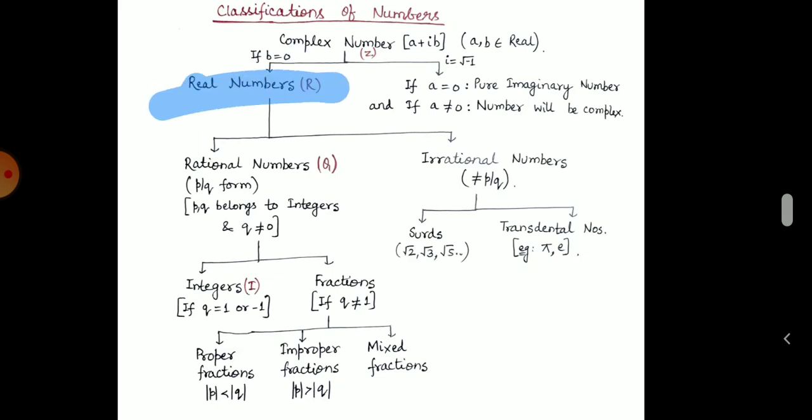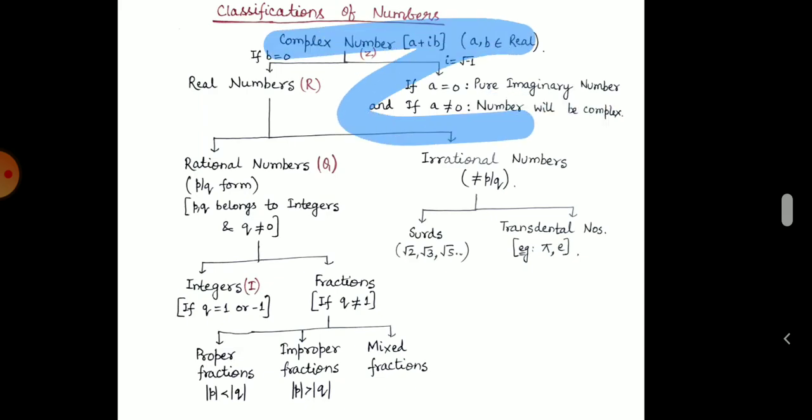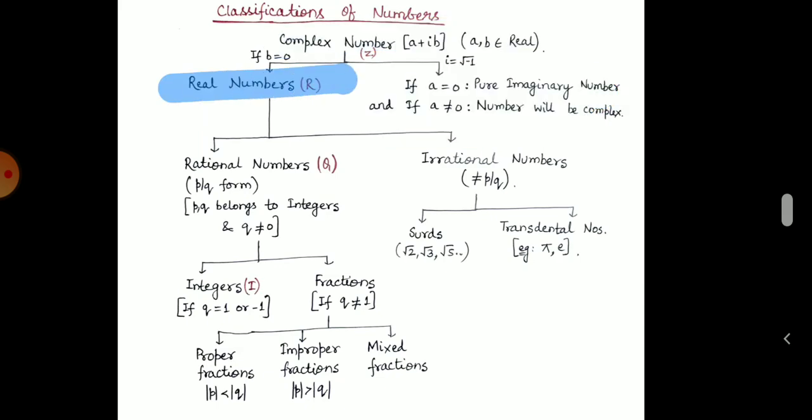And if B is not equal to 0, then the complex number will be in two formats. If A is 0, then it is known as a pure imaginary number, and if A is not equal to 0, then that will be a complex number form. In the number system there is as such no need to discuss complex numbers, so we will skip it here and proceed with real numbers.